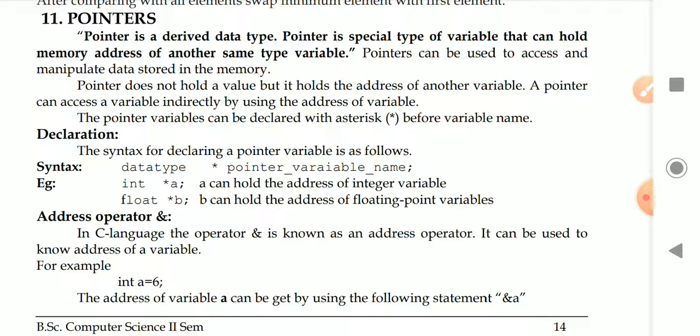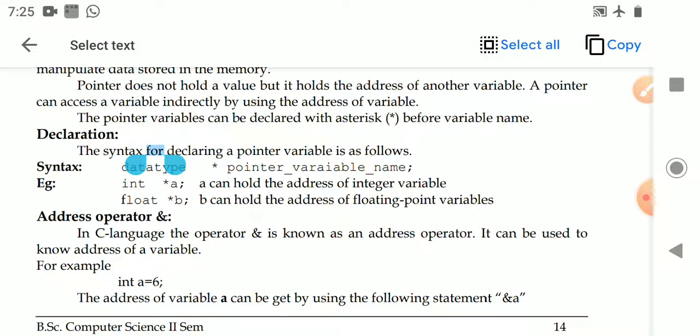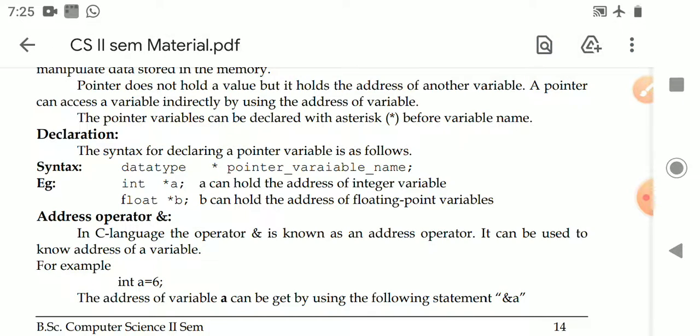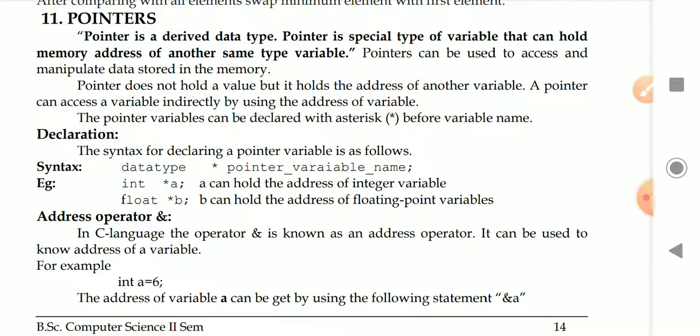We have studied that the pointer is a derived data type. Initially, when you studied the concept of data types, we said that data types are of three types: primary data types, derived data types, and user defined data types.